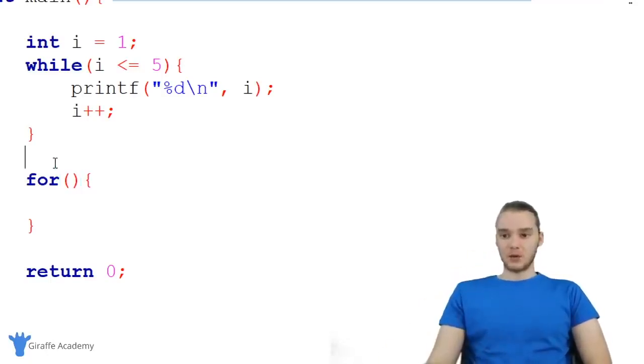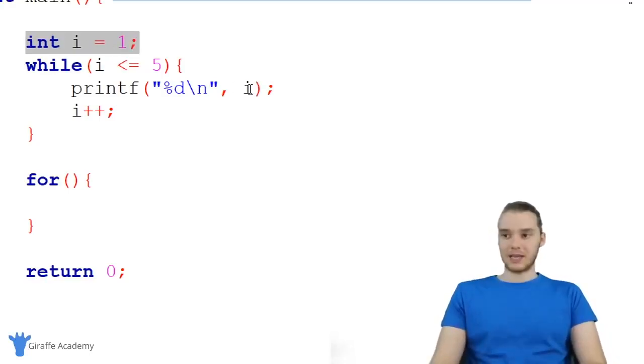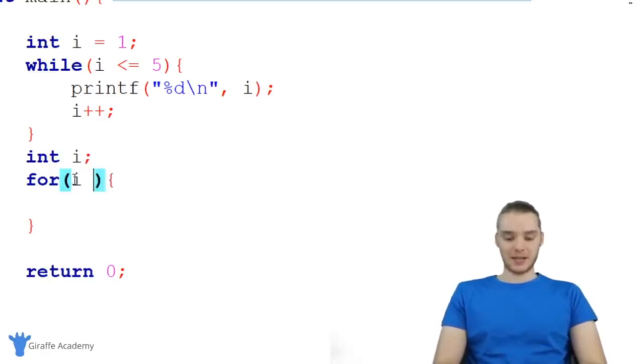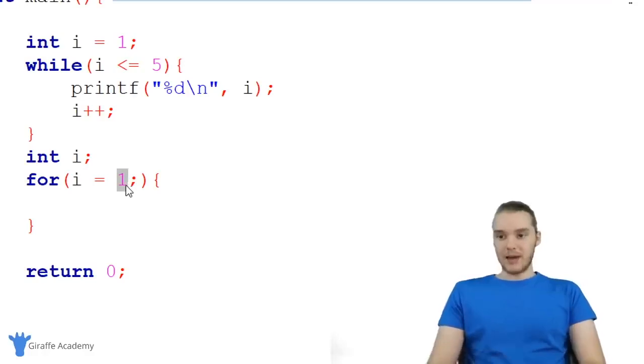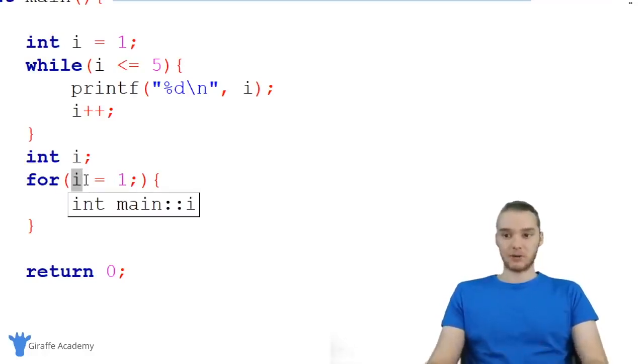So instead of just one loop guard, we're going to have three different things inside of here. With a for loop, the first thing I'm going to put in here is this variable i. You'll notice in the while loop, we have our variable i up here, and this is allowing us to loop through and keep track of how many times we've gone through the loop. So down here I can do something similar. I could say int i, and I'm not going to give this a value. Inside of here, I'm going to say i = 1. So I'm taking my variable i and giving it an initial value of 1. And now I have my variable that's going to change every time we go through the loop.